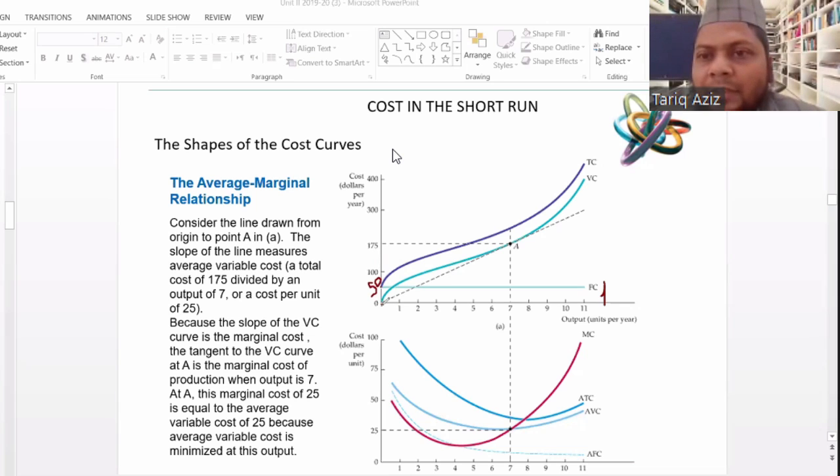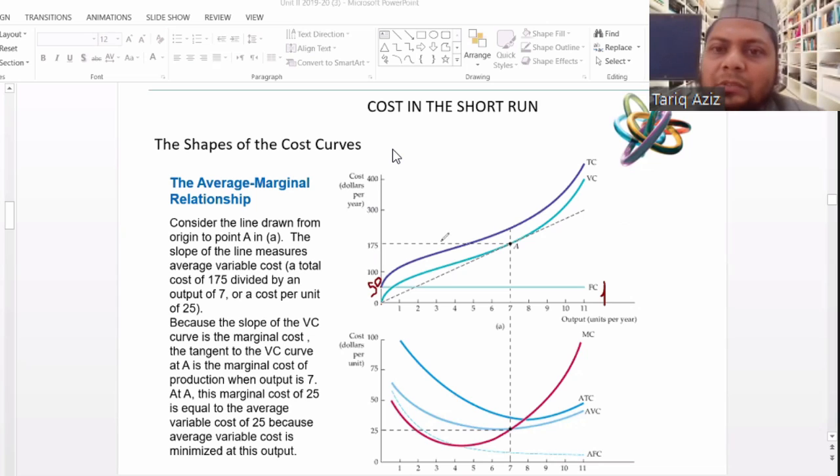The total cost curve starts from 50, because when the production was zero, the fixed cost was 50.